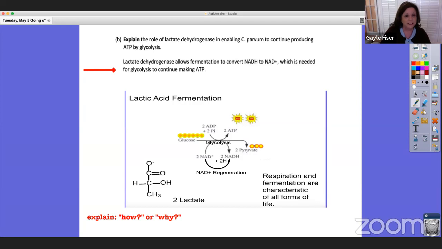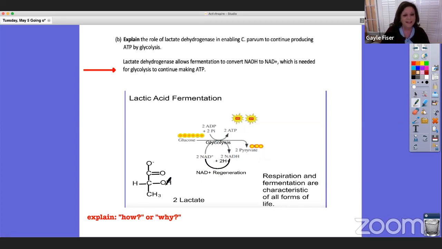So let's look at glycolysis here. Here's our glucose coming into glycolysis. We're able to make 2 ATP. And then along that process, we also reduced NAD+ to NADH. So now we have 2 NADHs and we have pyruvate. Well, to keep this going, we have to make NAD+ available again. So those electrons have to get back off of the NADH, which has to be oxidized in order to be able to go back to glycolysis to make more ATP.